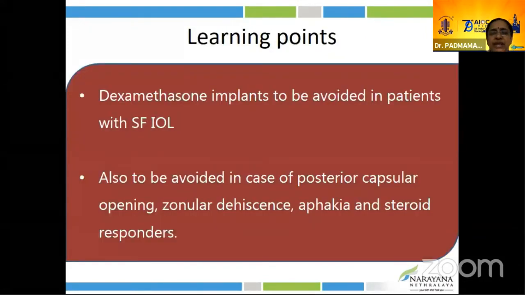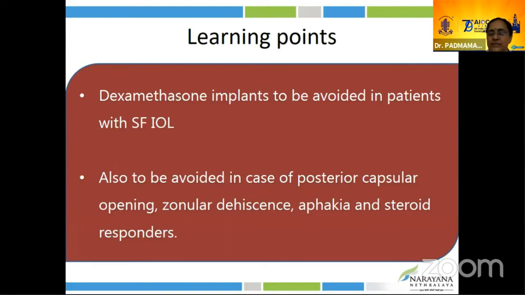The learning point from this case: dexamethasone implant is to be avoided in patients with SF-IOL. We know this has to be avoided, but this particular patient was refractory to treatment. They took a chance and injected the implant in the SF-IOL eye. Dexamethasone implant has to be avoided in case of posterior capsular opening, zonular dehiscence or aphakia, and also in cases